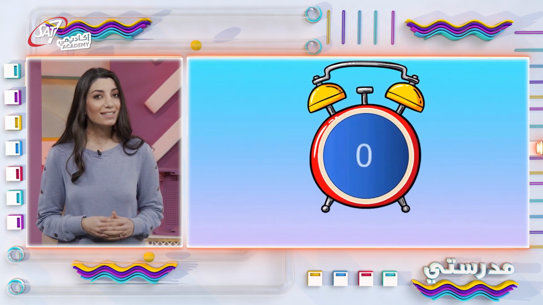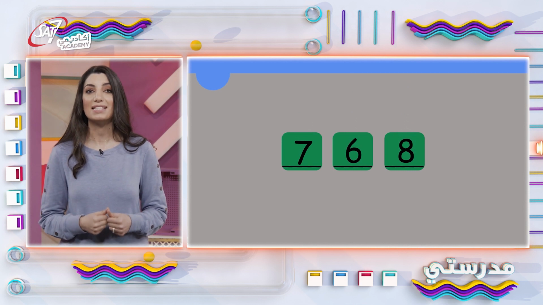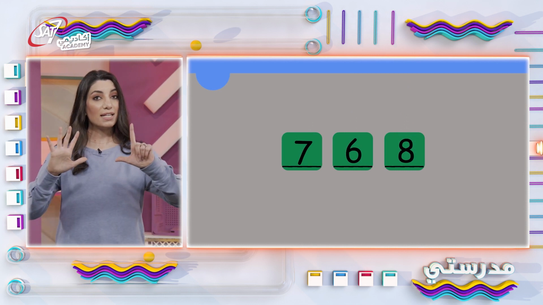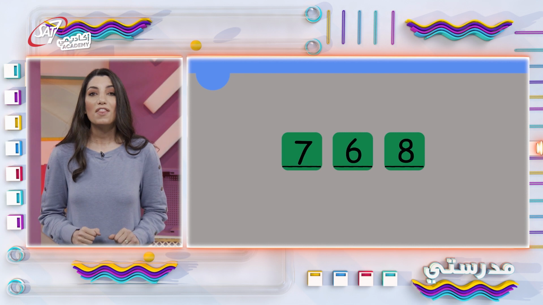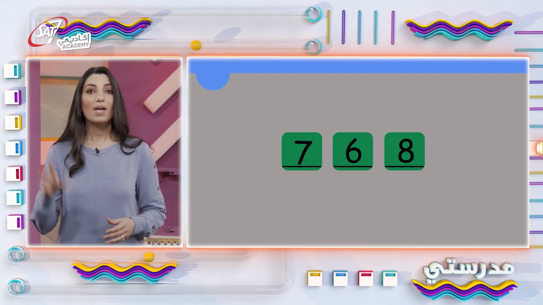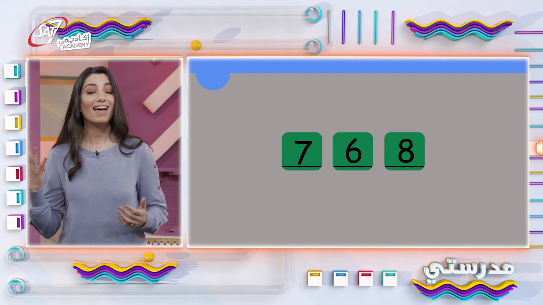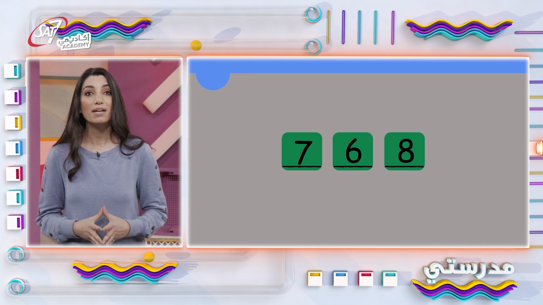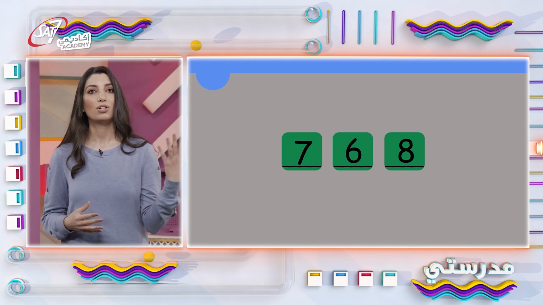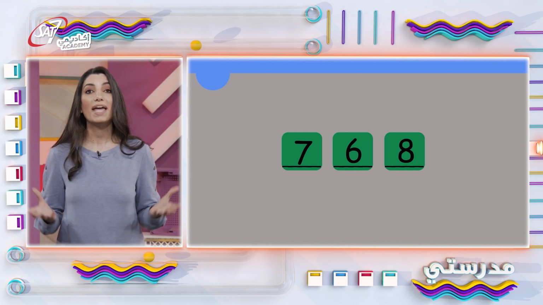Were you able to guess it? The answer is 768. There are 7 days in a week. In a year, there are 12 months, and half would be 6. We have 4 seasons in a year: summer, winter, spring, and fall. So in 2 years, we would have 2 summers, 2 springs, 2 winters, and 2 falls, a total of 8